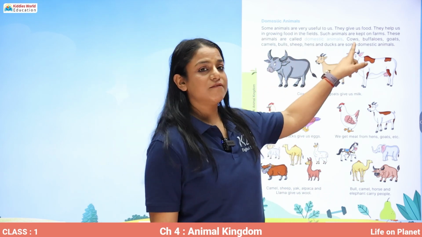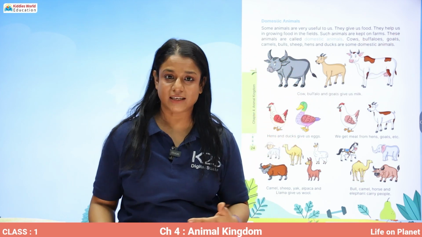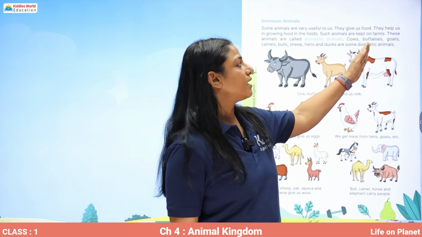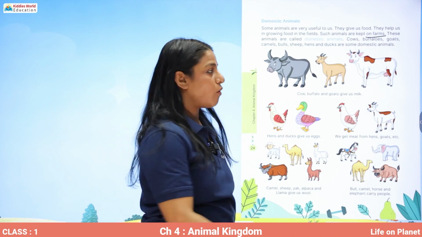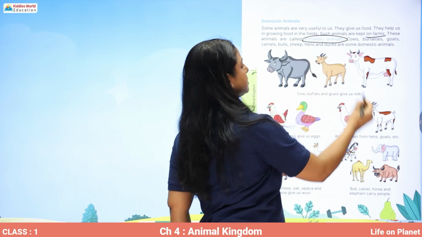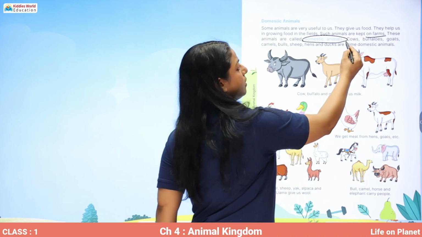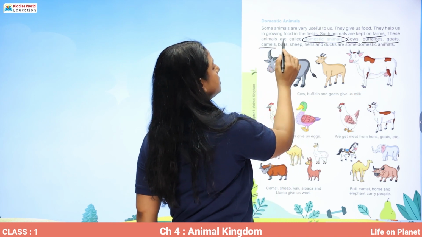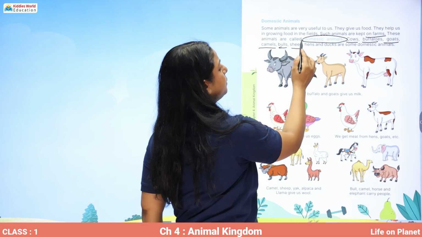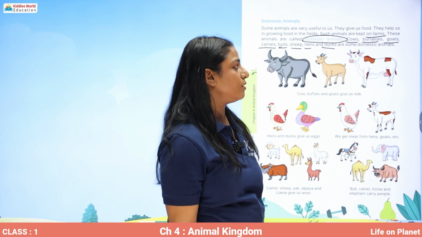Some animals are very useful to us. They give us food. They help us in growing food in the fields. Such animals are kept on farms. These animals are called domestic animals. So, can we name some domestic animals? Cows, buffaloes, goats, camels, bulls, sheep, hens, ducks are some of the domestic animals.